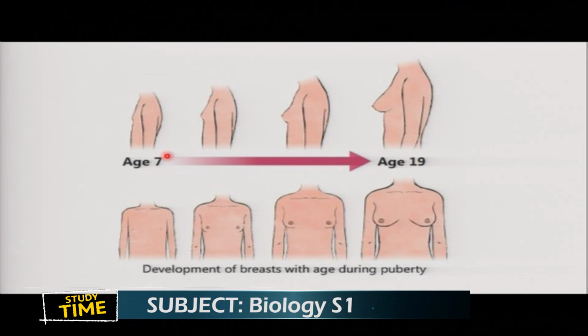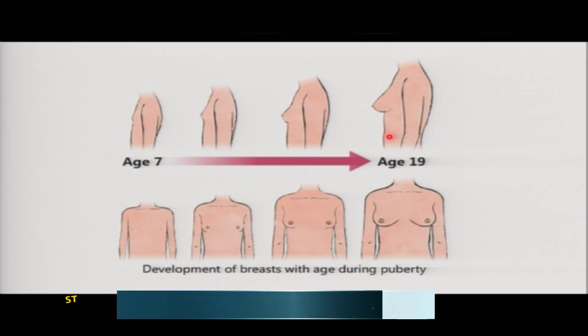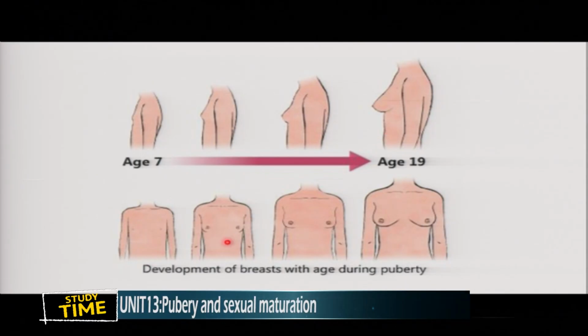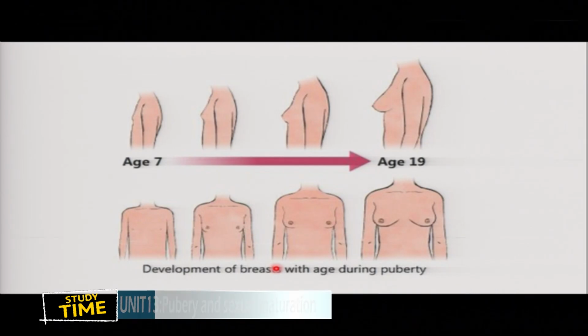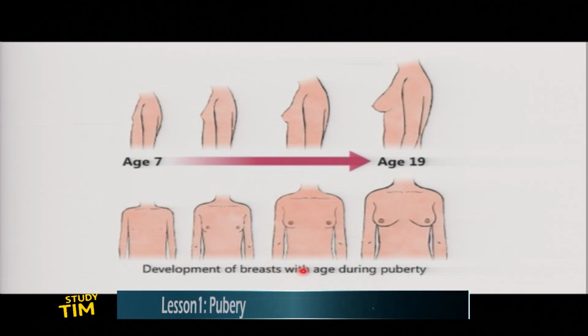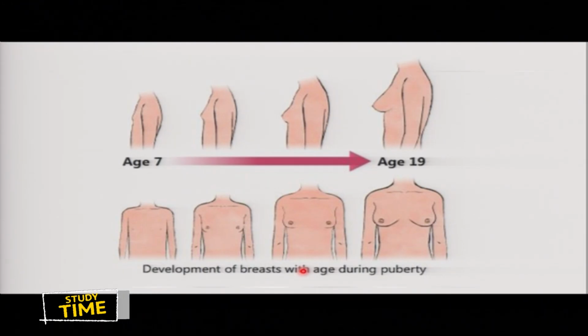We see different changes taking place. Then development of breasts with age, during pregnancy, during puberty happens or takes place. So those are different changes. We have seen primary sexual characteristics. We have seen male secondary sexual characteristics and female secondary sexual characteristics.